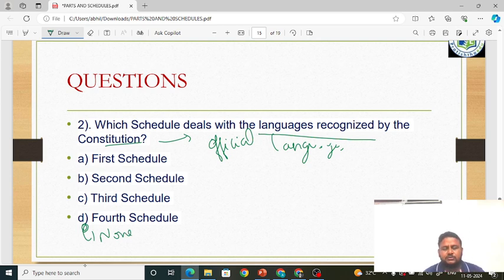Second schedule talks about emoluments and allowances. Third schedule talks about oath and affirmation. Fourth schedule talks about seats to Rajya Sabha. So none of this. The answer is none of this. Okay. Why? Because official languages are spoken in 8th schedule. 7th schedule is the federal list. 8th schedule is official languages. 8th schedule. Remember, friends.